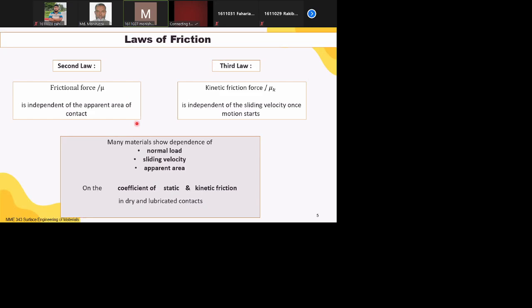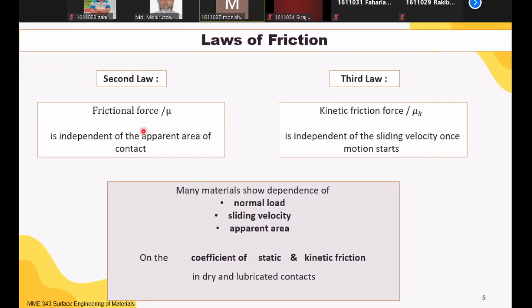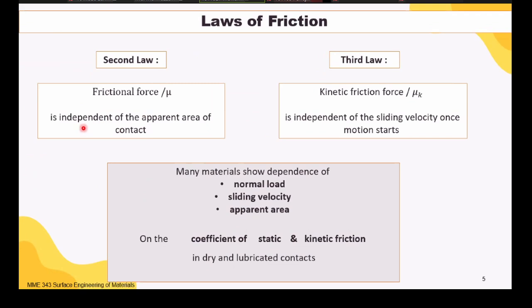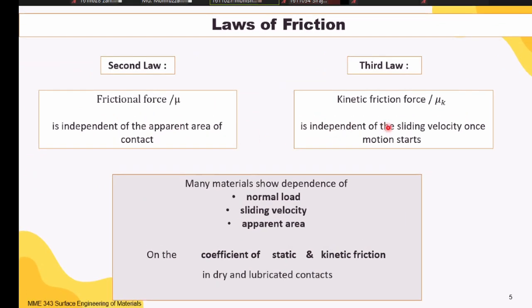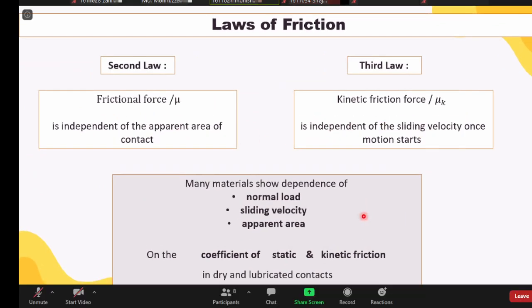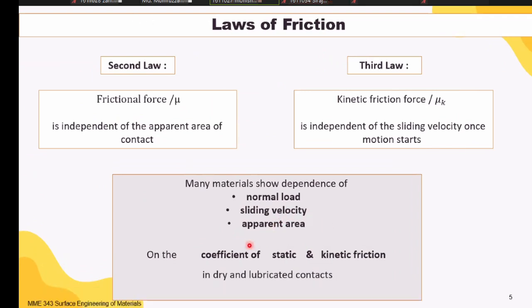A certain amount of angle has to be maintained for sliding to occur. And the second law says the coefficient of friction is independent of the apparent area, and the third says it is independent of sliding velocity. These three laws are empirical, so not maintaining them doesn't violate natural rules, and exceptions can arise.